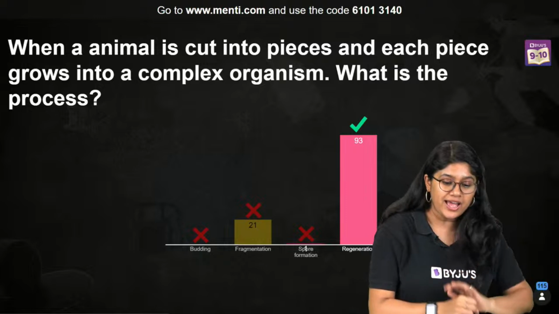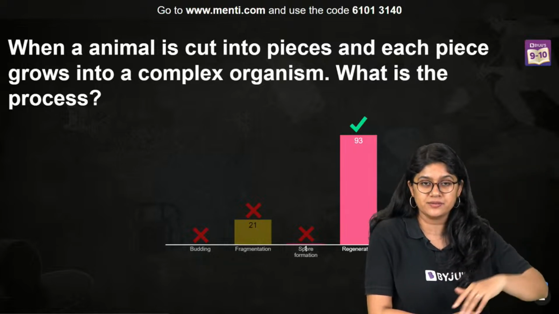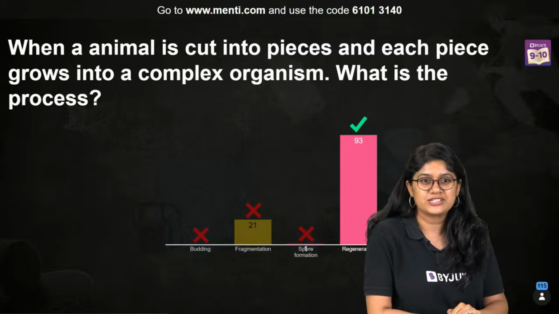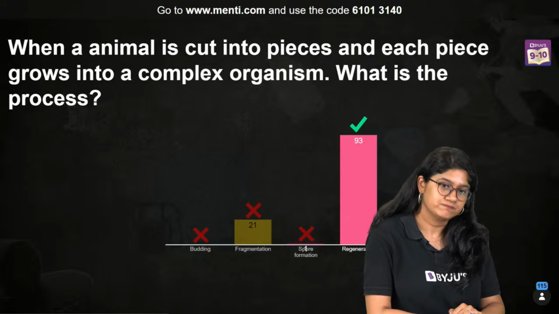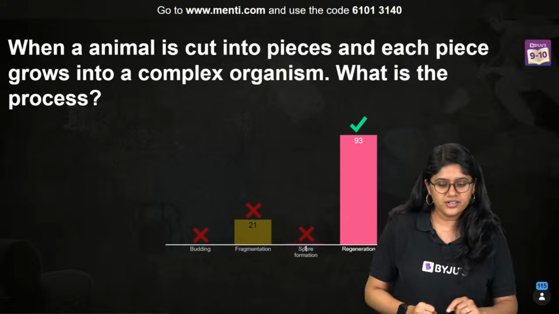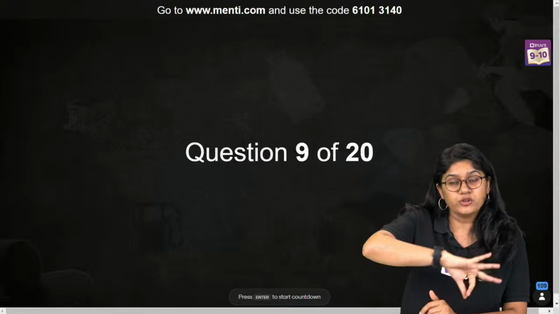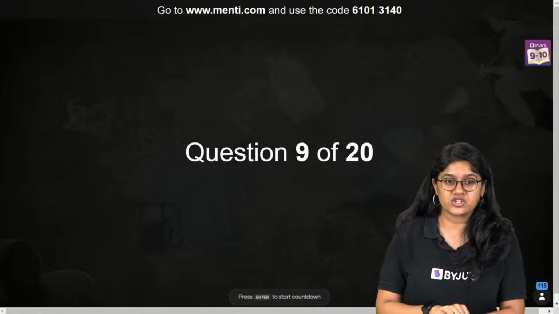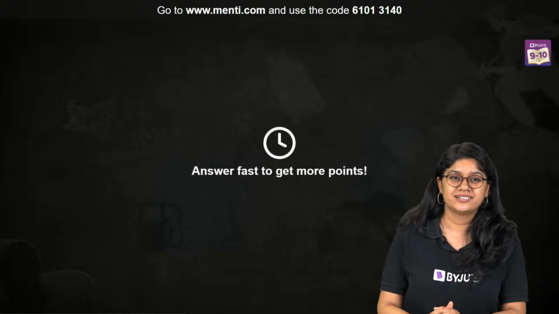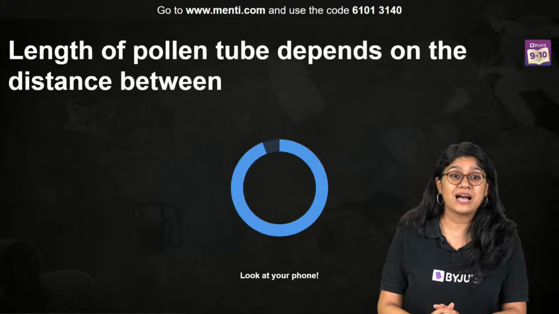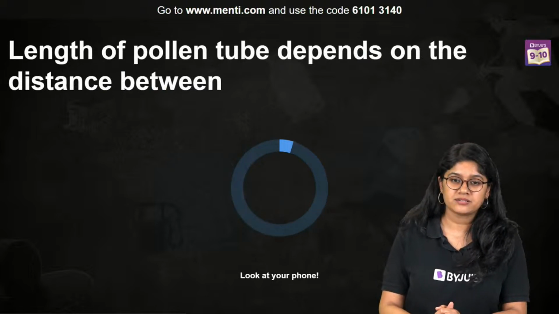So, if the animal has been cut into pieces and each piece developed into a complex organism, it's regeneration. Yes. Very good. Super proud, everyone. 93 of you have voted for the correct answer. I thought many of you would vote for fragmentation, but very good. Question 9. Example, Pratham, tail of a lizard, right?